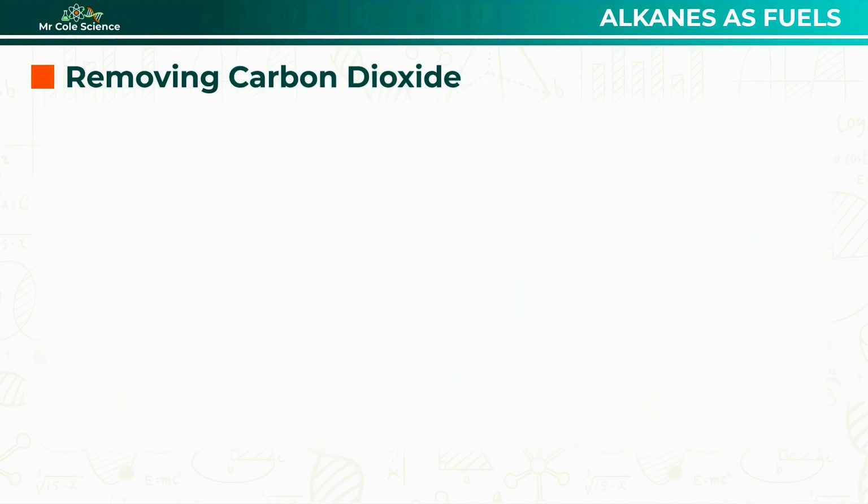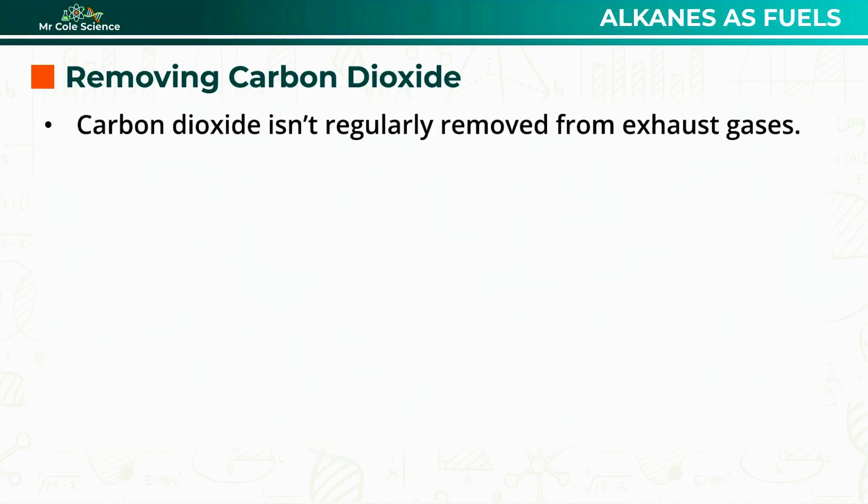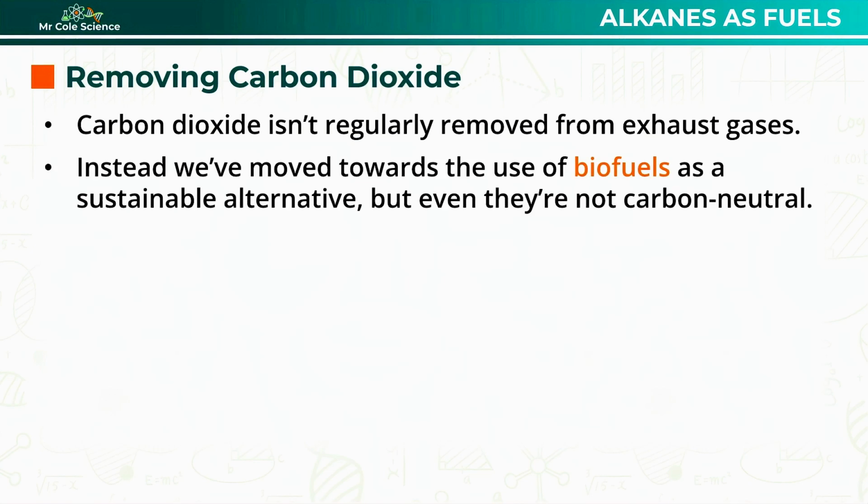So we've now seen how we can deal with the majority of the pollutants produced when we burn alkanes. But there's one pollutant we've not dealt with yet: carbon dioxide. And unfortunately, carbon dioxide is rather different from the other pollutants we've looked at. We don't have a practical solution for reducing or removing CO2 from exhaust gases. This means that the only real solution is to find alternative fuels and reduce our dependency on fossil fuels. Later on in the course, we'll look at biofuels as such an alternative fuel, but also how ultimately they're not carbon neutral, and so whilst reducing net carbon dioxide emissions, they don't truly solve the problem.